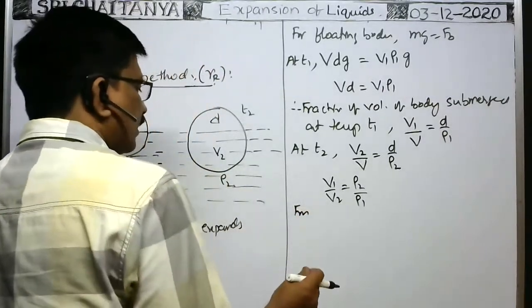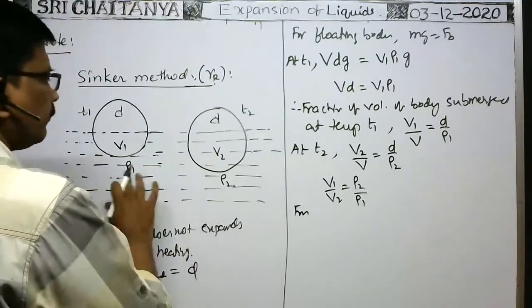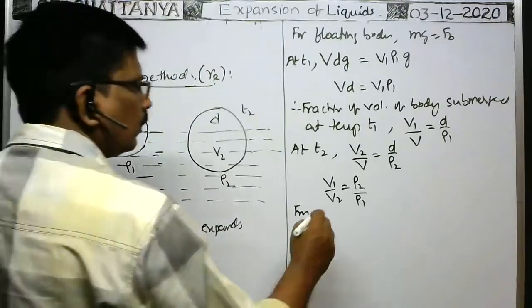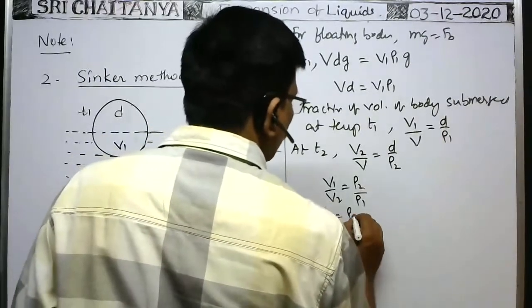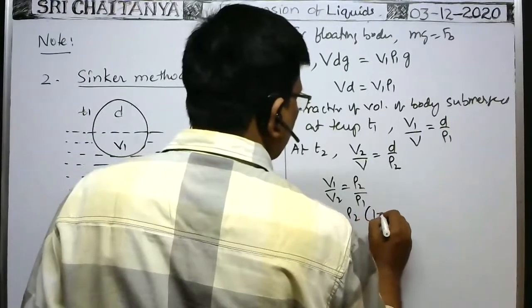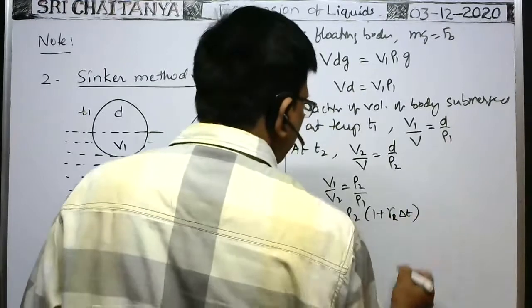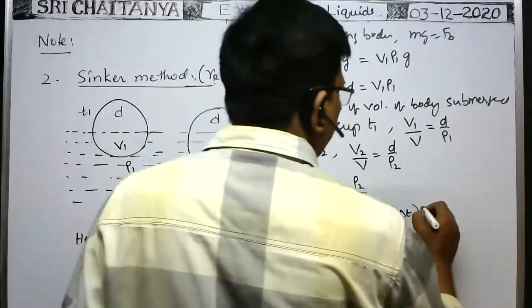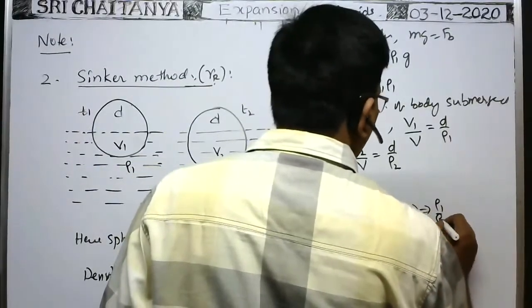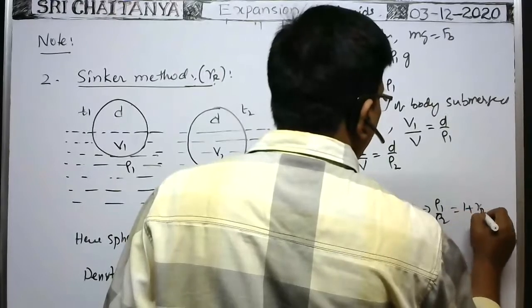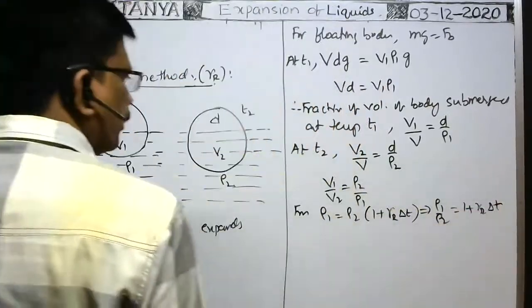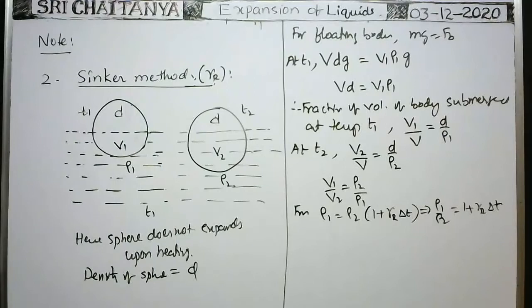Now, what is the density relation? The density of the liquid relation, rho 1, rho 2 relation: rho 1 is equal to rho 2 into 1 plus gamma R, the real expansion coefficient, into rise of temperature delta T. We have this formula, no? That implies rho 1 by rho 2 is equal to 1 plus gamma R into delta T.